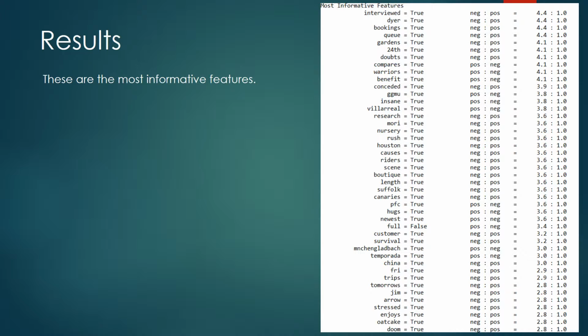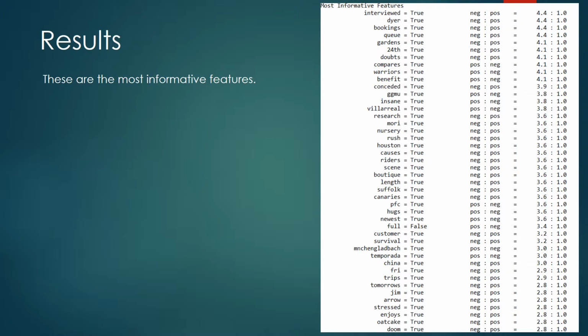These are the most informative features I got from my training data, and as we can see here, for example, if the word interview appears in the data, that means the club is more likely to lose this match.